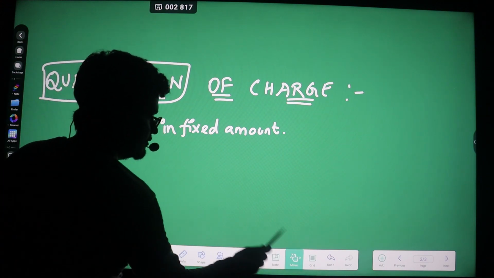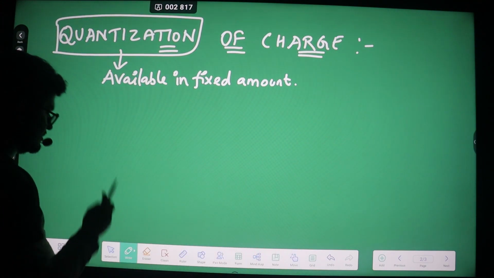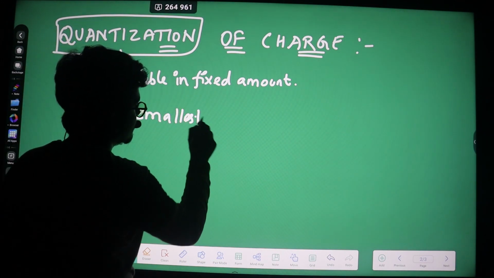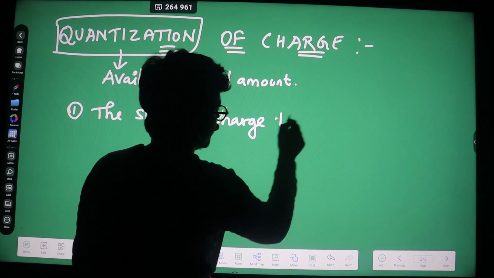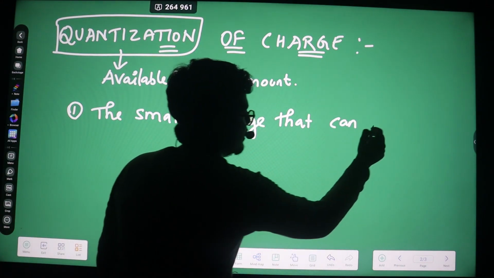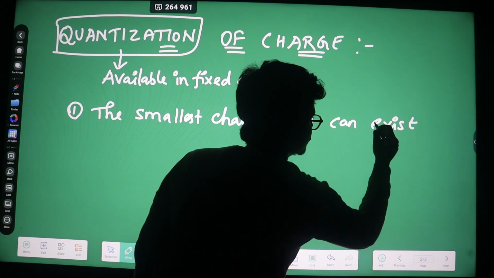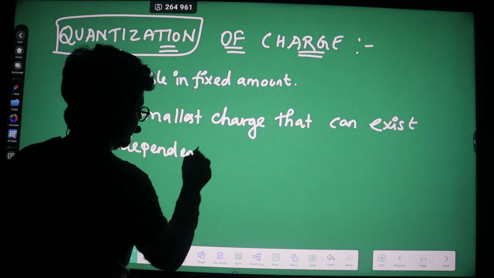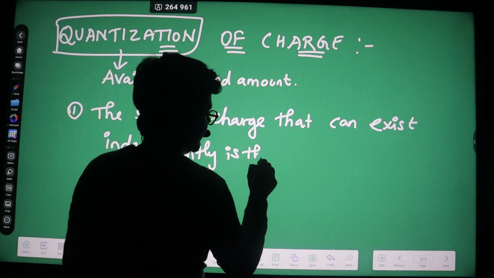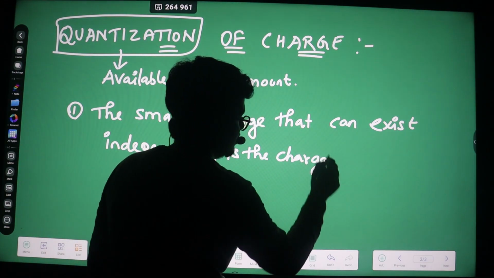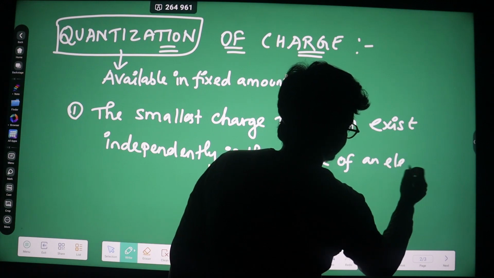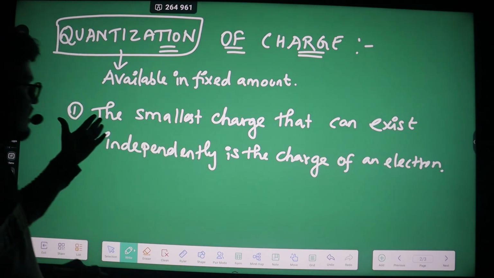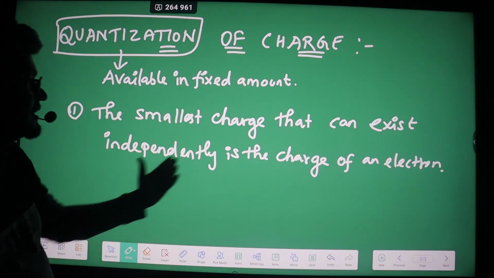So here I am just going to give you a small piece of information: the smallest charge that can exist independently is the charge of an electron. As you can see, I wrote one definition here, that the smallest charge that can exist independently is the charge of an electron.